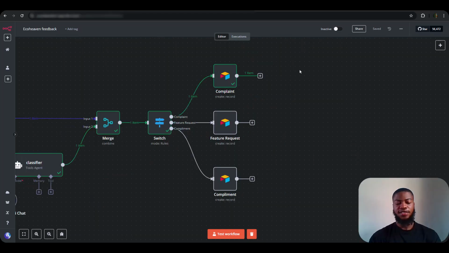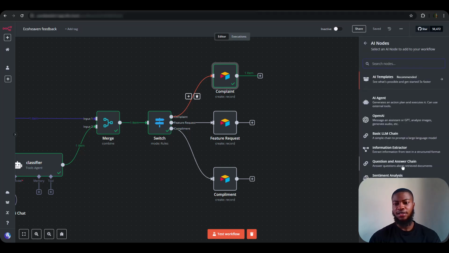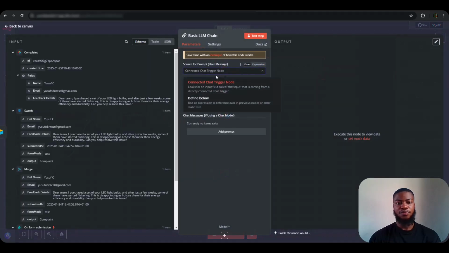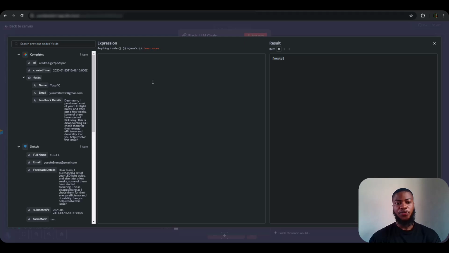So alright, the next thing is to add an AI agent that will be able to write a personalized mail to respond back to the sender's complaints and also categorize the complaints based on its urgency level. So I'll just add a basic LLM chain. So let me go to AI agents, basic LLM chain. Alright, so I'm going to be defining below, and let me go ahead and copy the prompt I have written earlier and paste it here.